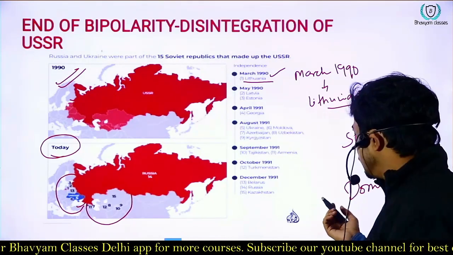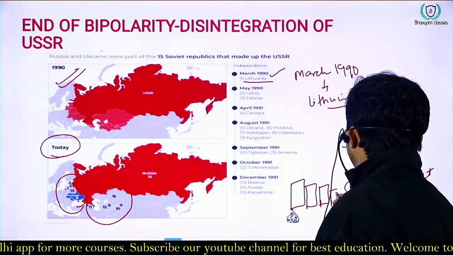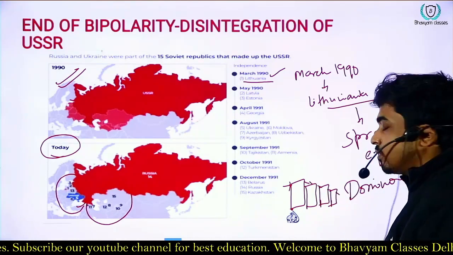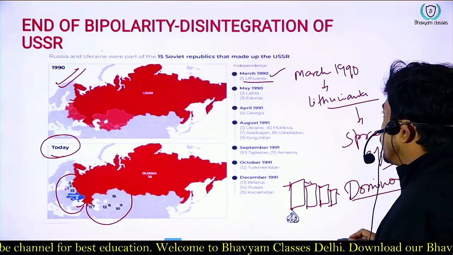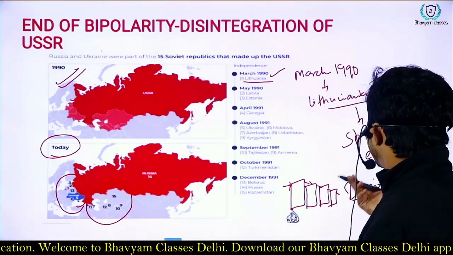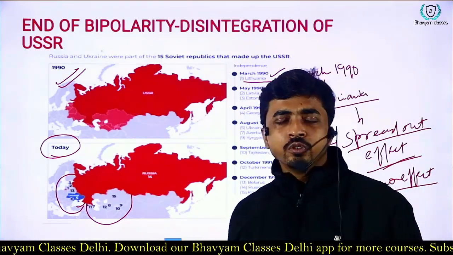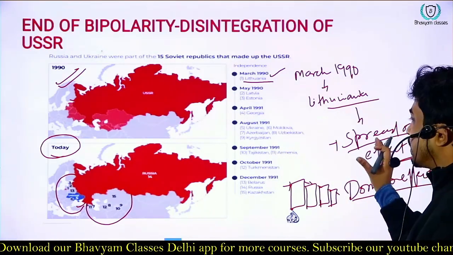You must have seen dominoes like this: if one block is pushed, then all the other blocks fall. That is known as the domino effect. It is important in international politics. We will also study the domino effect or spread out effect in security issues, or when we study terrorism. So just try to remember the domino effect and spread out effect.